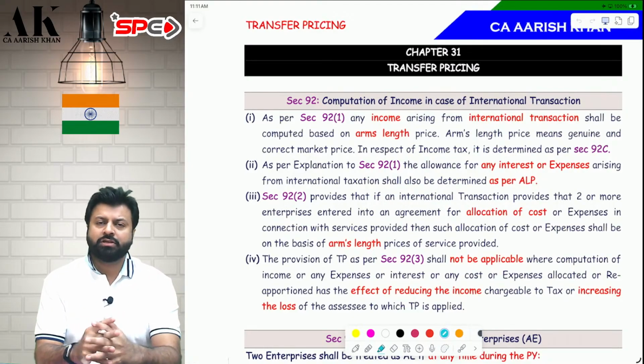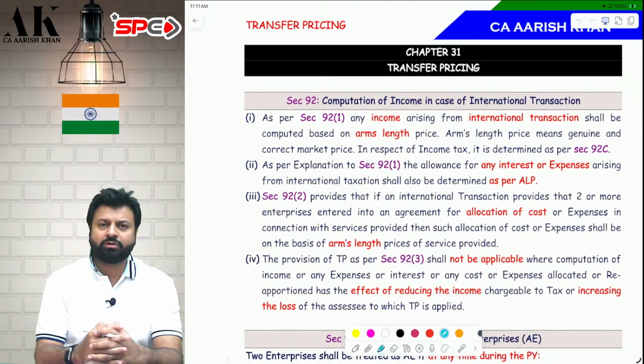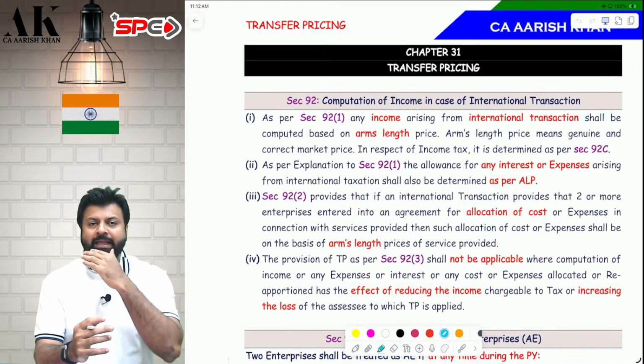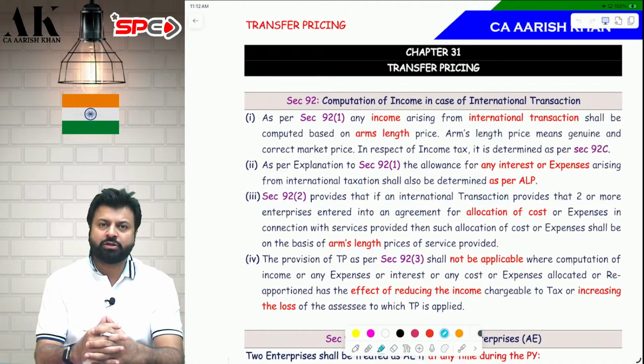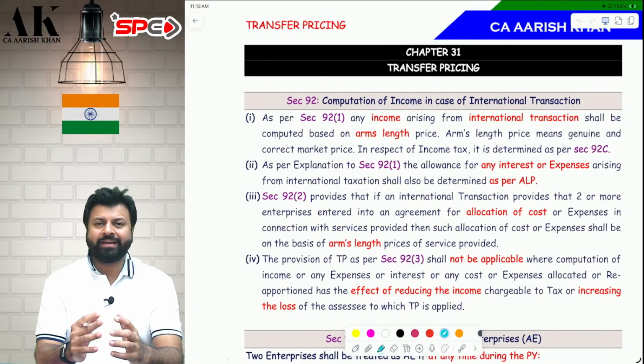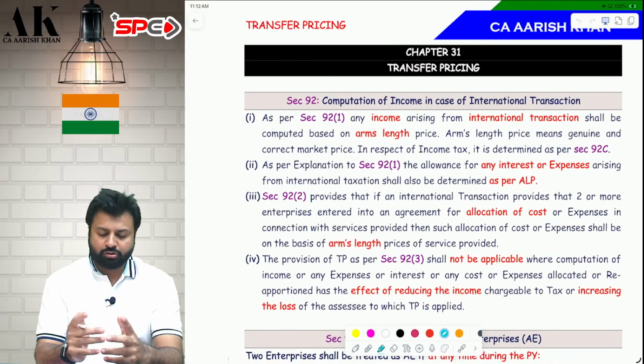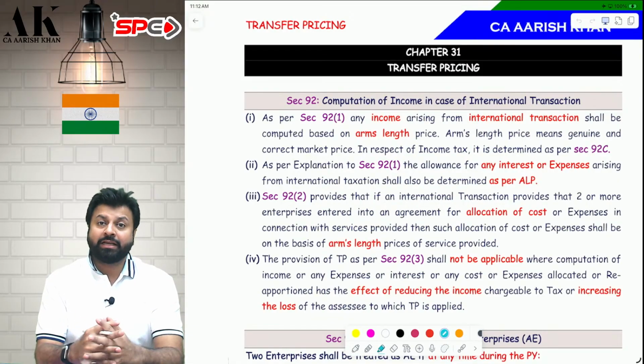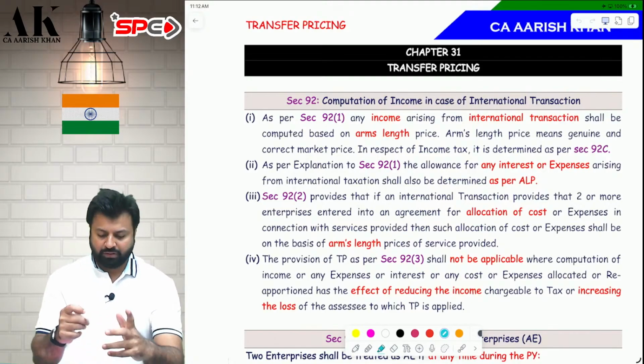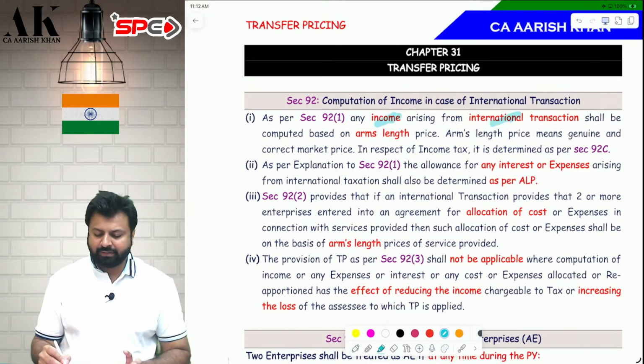Now the very first section of transfer pricing, that is section 92, talks about the charging section of transfer pricing, which means when transfer pricing is applicable under the income tax law. In that they have put three subsections: subsection 1, subsection 2, subsection 3. Subsection 1 says that if any income arises from an international transaction, then you should compute your price as per arm's length price. So if there is any income which has arisen from an international transaction, then you should compute the arm's length price.